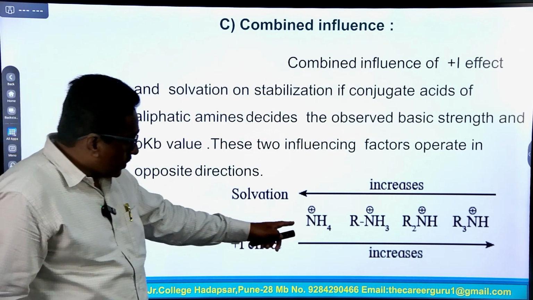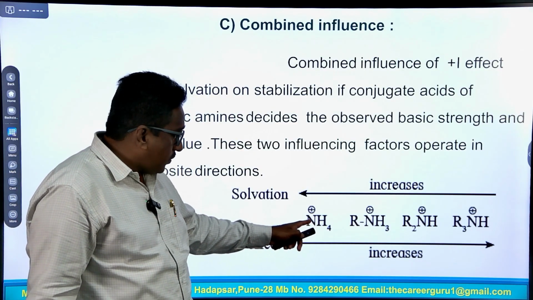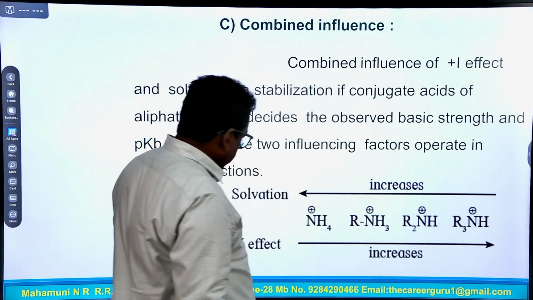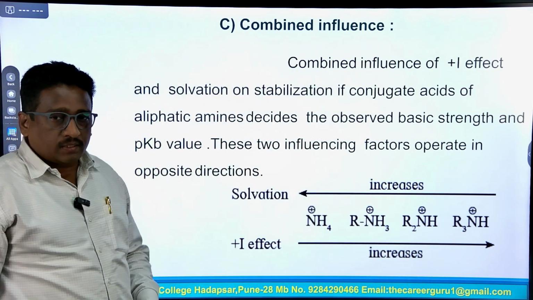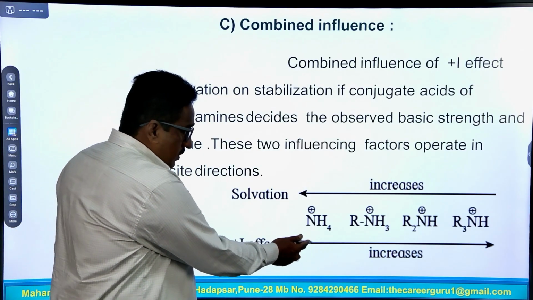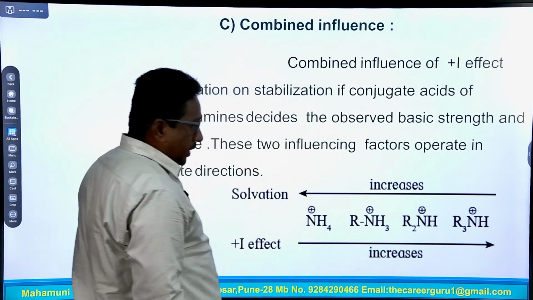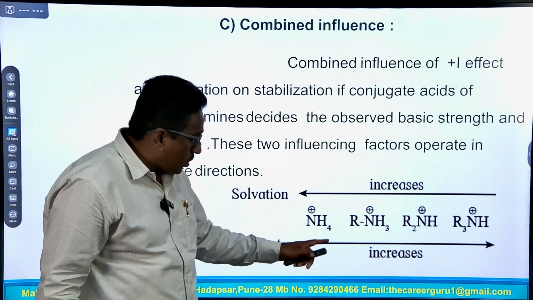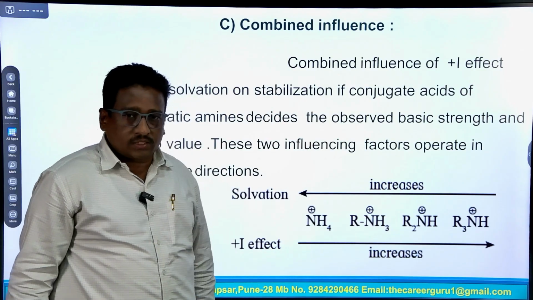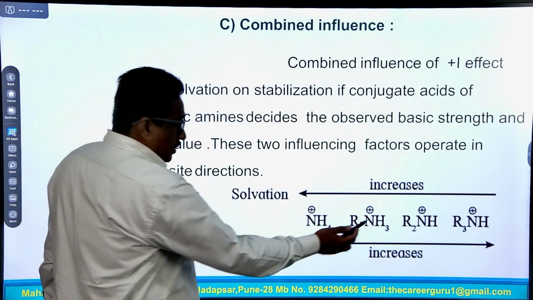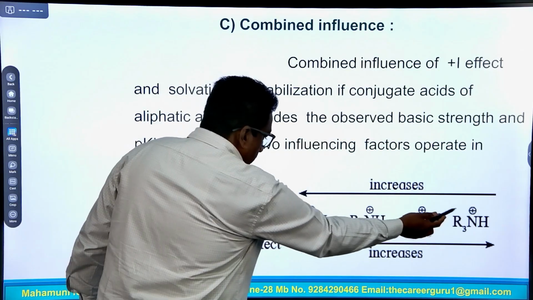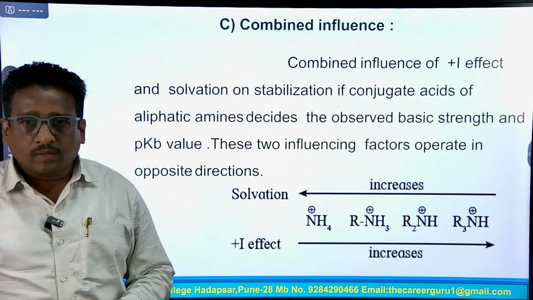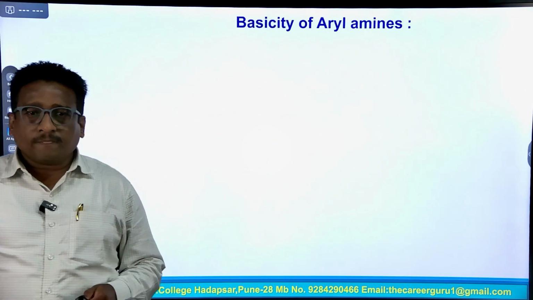Solvation is highest in the NH4 plus ion and lower in R3NH plus. But the plus I effect is lowest in NH4 plus and highest in R3NH plus. So, the plus I effect increases from NH4 plus to R3NH plus, and solvation increases from R3NH plus to NH4 plus. So, this is the combined effect of the plus I effect and solvation.